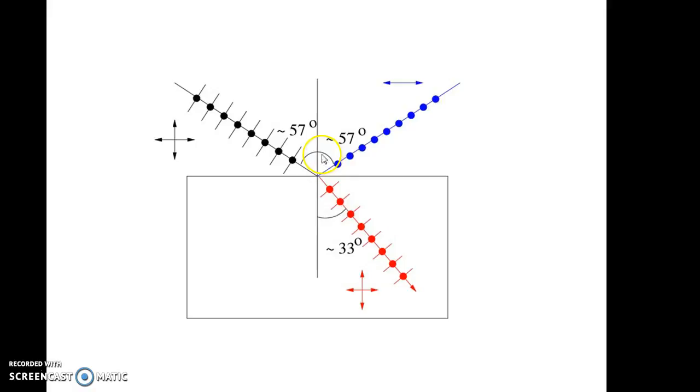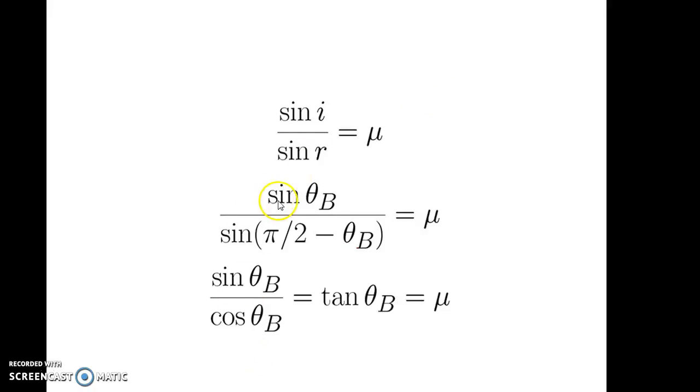You know that the angle of reflection is equal to the angle of incidence, so this angle is again IP. This angle is, say, RP, which is the angle of refraction. From the geometry of the figure, this angle is 90 degrees, so IP plus RP will be equal to 90 degrees. Using this, we can write sin theta b, where theta b is the angle of incidence or polarizing angle IP, upon sin r, which will be equal to sin of pi by 2 minus theta b, that is, 90 minus theta b.